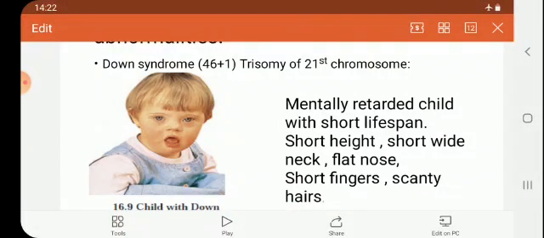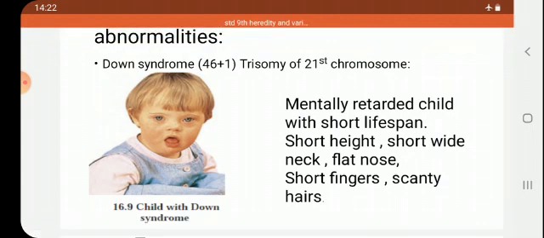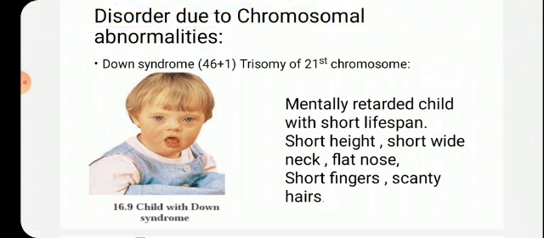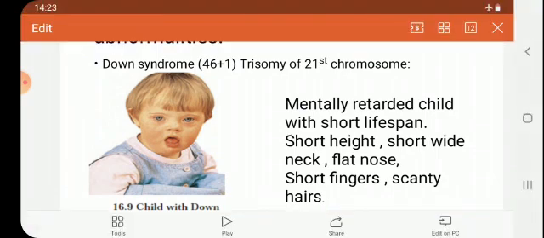See here, the first disease is called Down syndrome. What happens in Down syndrome? One extra chromosome is seen, that is, there is a trisomy of the 21st chromosome. There are 23 pairs, and out of that, in the 21st pair, there is a trisomy.